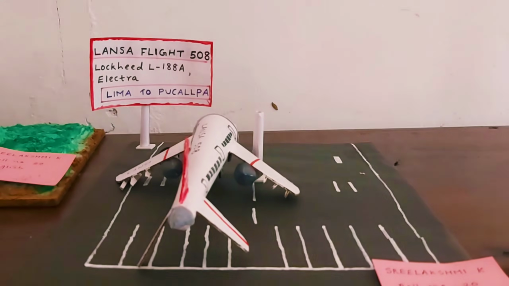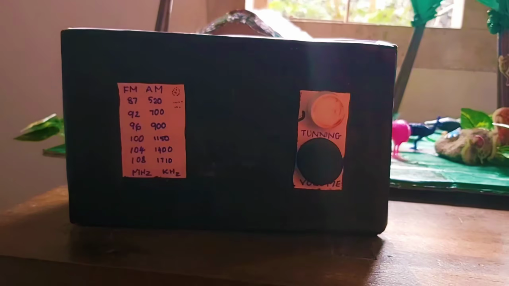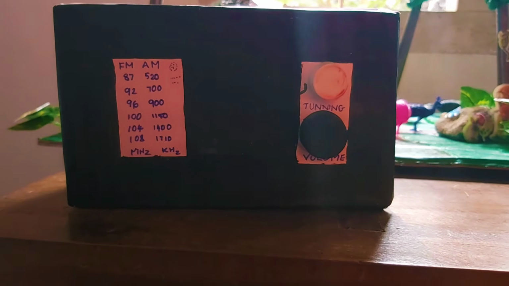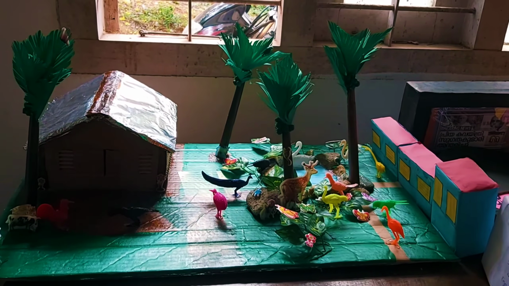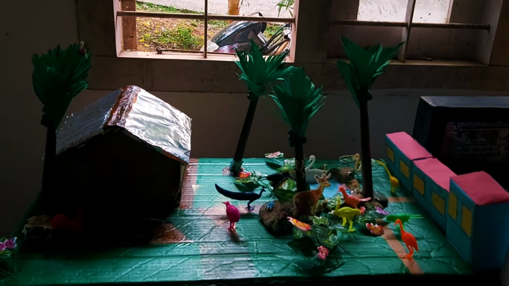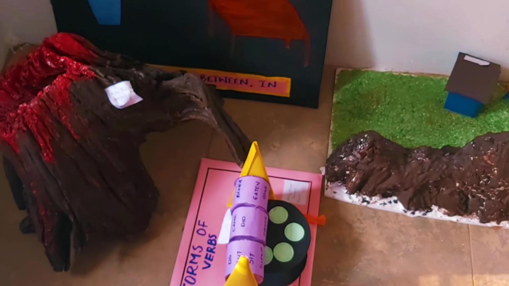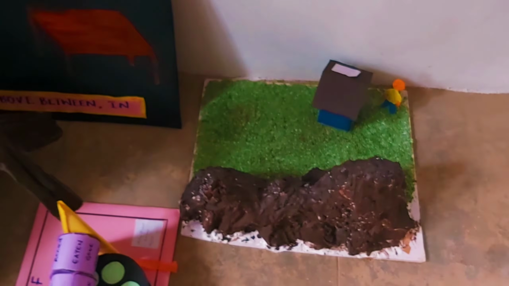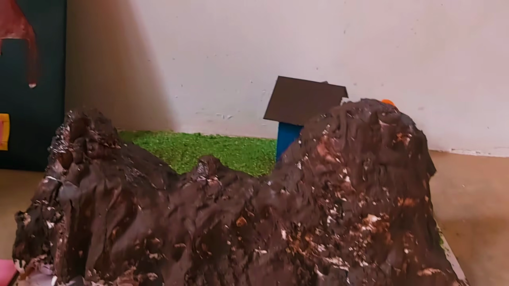This still model is based on the chapter Lanza Flight 508. This is a model of a radio based on the chapter Man and Media. This one is also based on the Rightful Inheritors of the Earth. Here we can see an improvised apparatus based on the chapter Killing a Tree, and we can also see a working model based on the forms of verbs. And finally, this one is based on the chapter How Far is the River?